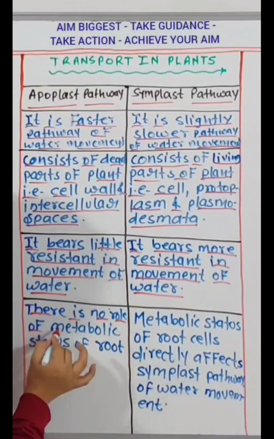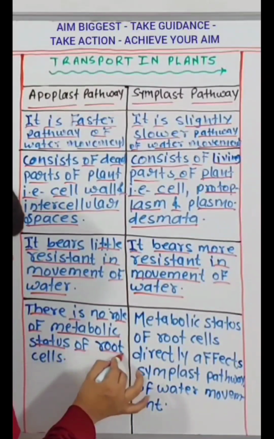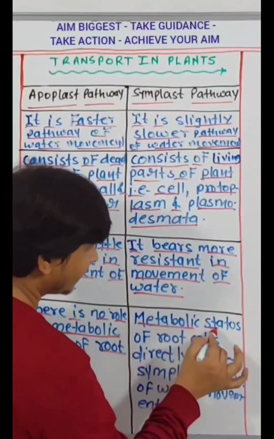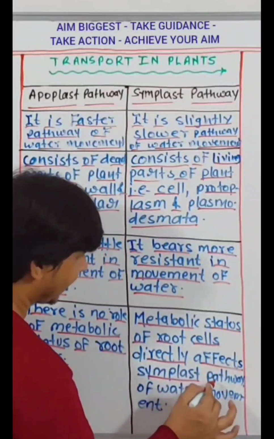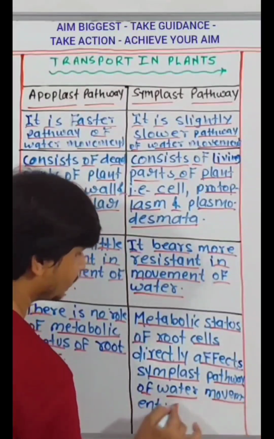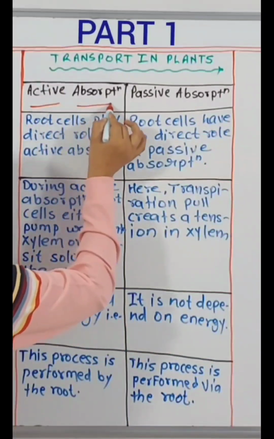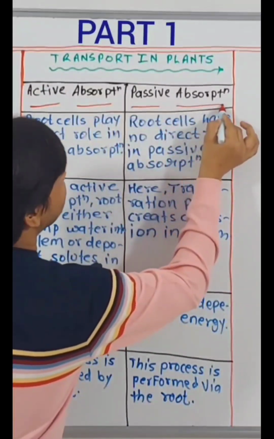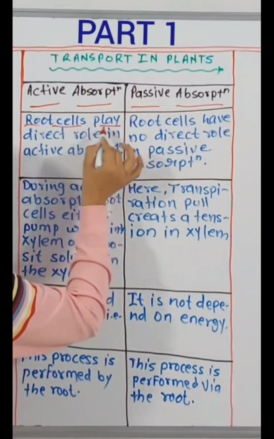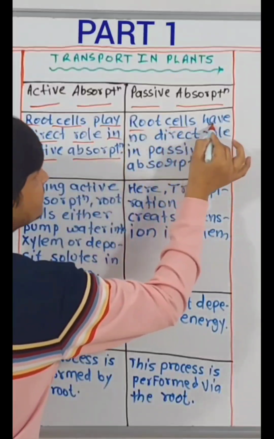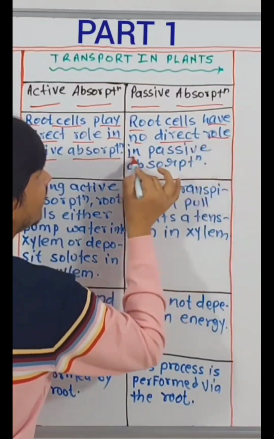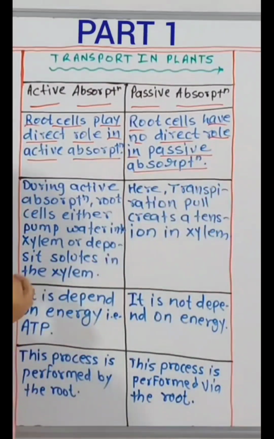There is no role of metabolic status of root cells. Metabolic status of root cells directly affects the symplast pathway of water movement. Active absorption, passive absorption. Root cells play a direct role in active absorption. Root cells have no direct role in passive absorption.